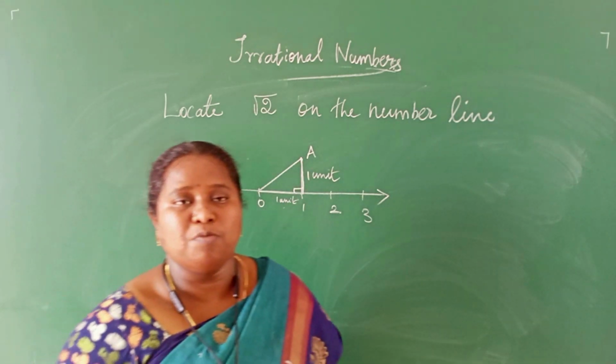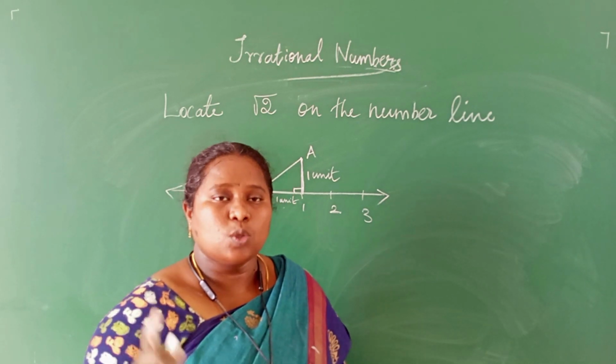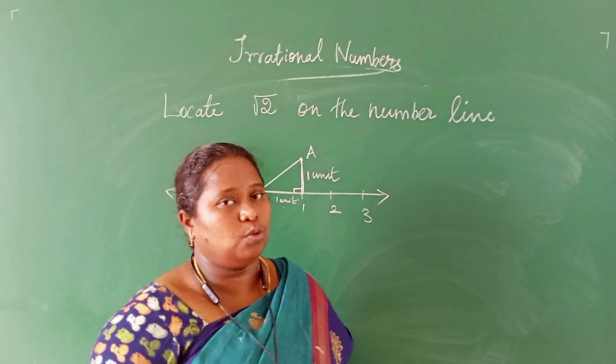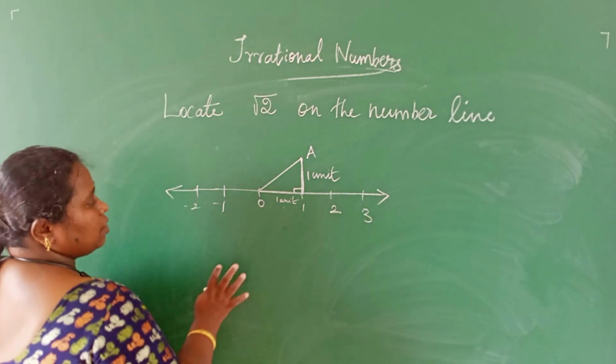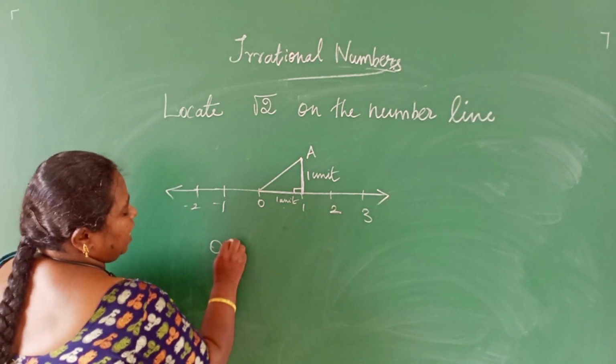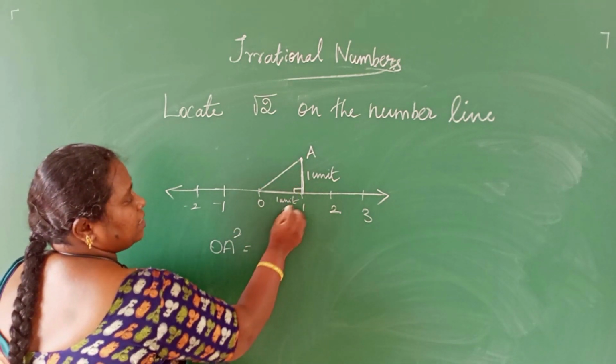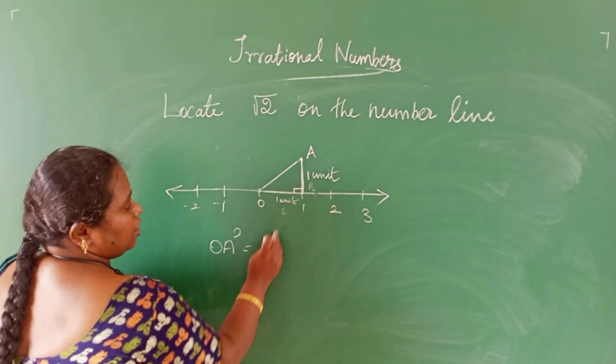By the Pythagoras theorem we know the square of the hypotenuse is equal to the sum of the squares of the other two sides. So OA square is equal to base squared plus height squared.